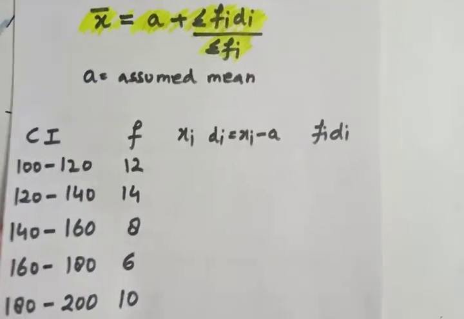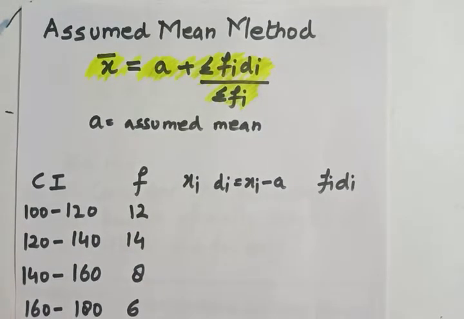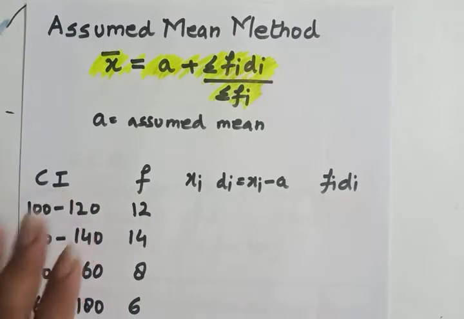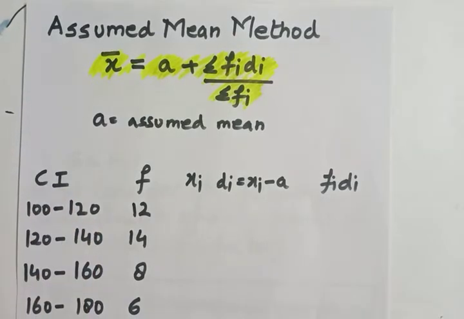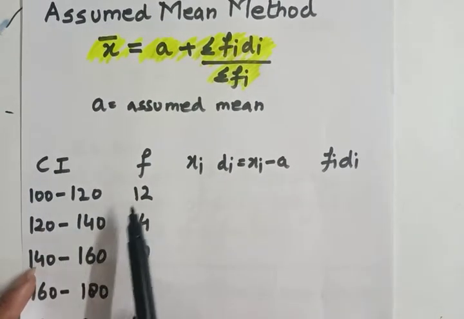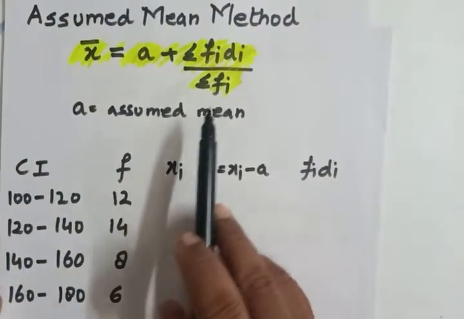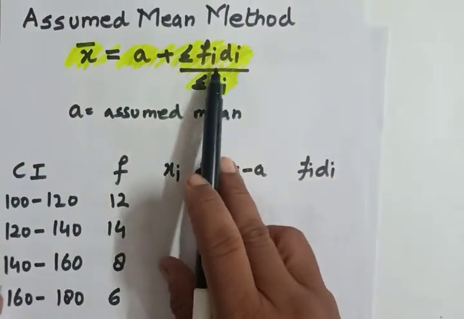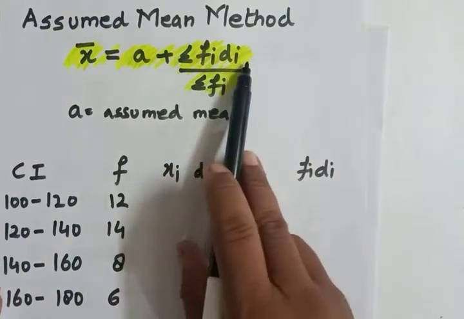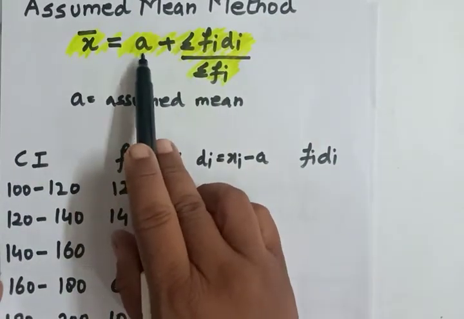Again I am telling you, the formula really helps us to make a table, and in statistics, to find the mean, median or mode, the calculation should be very precise. The class interval will be given to us, the frequency will be given to us, which I have already written. According to the formula, we need fi into di. So how can we find di, and what is the use of a here?